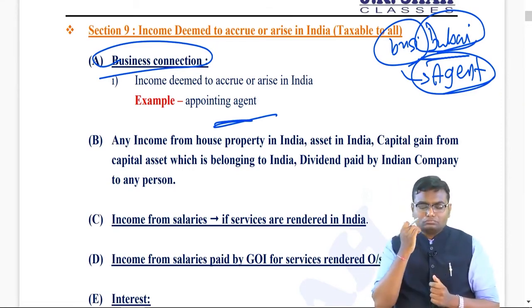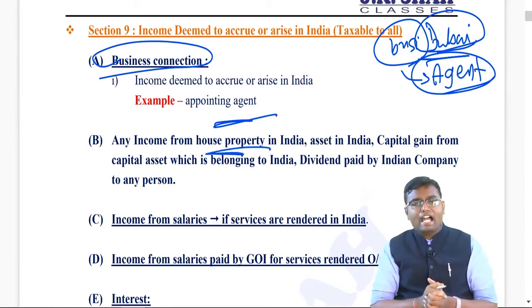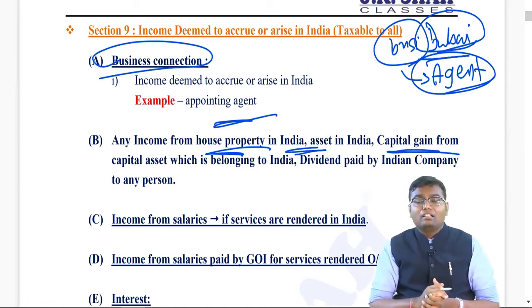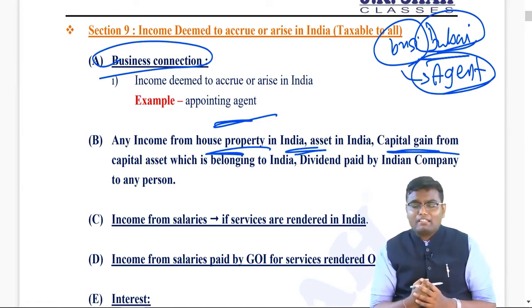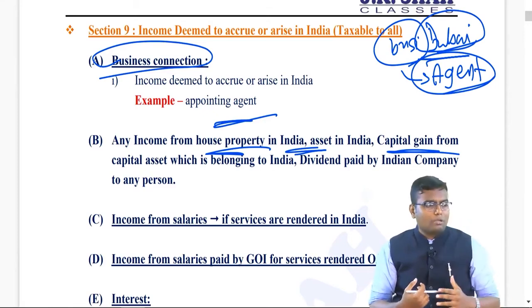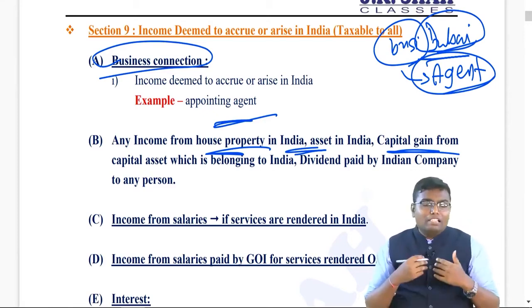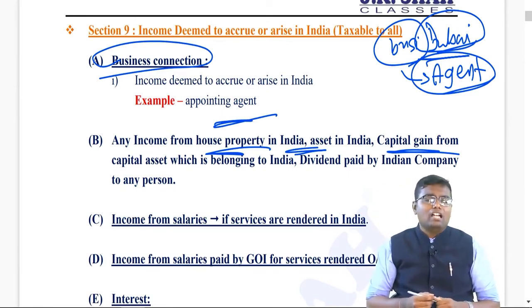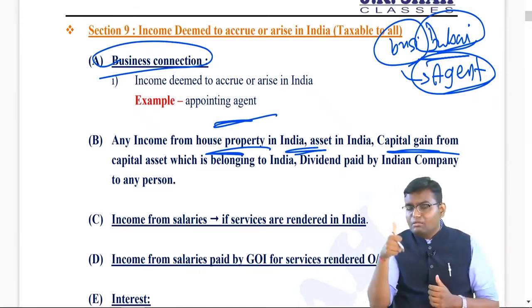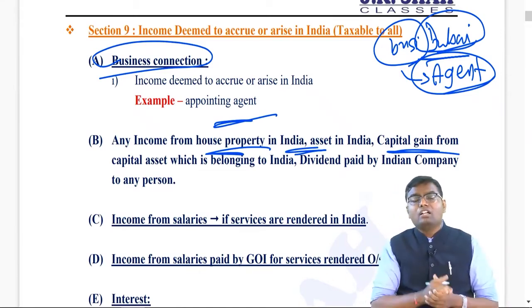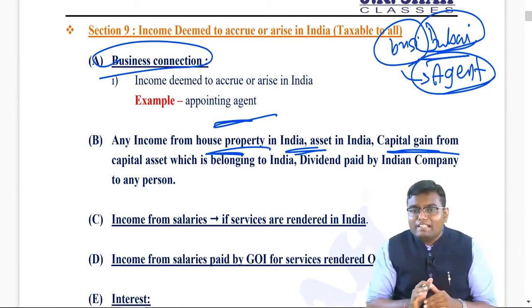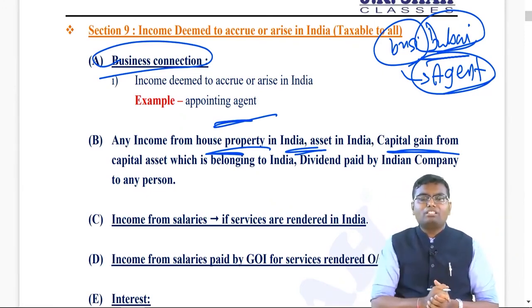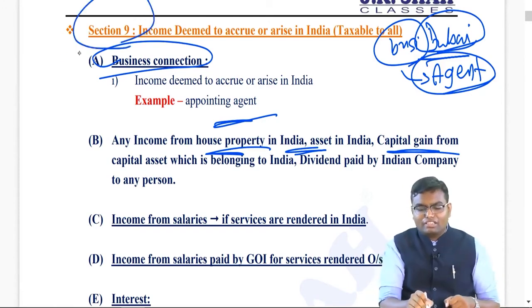Second, if your property is there in India, a capital asset is there in India, any income arising from that asset is taxable in India. For example, I have a house property in India. I am living in Sri Lanka. I am preparing a rent agreement in Sri Lanka for the property which is in India. I am receiving the rent also in Sri Lanka. Income accrued outside India, received outside India. But where is the property? The property is in India. So the rental income of that property will always be taxable in India by section 9.